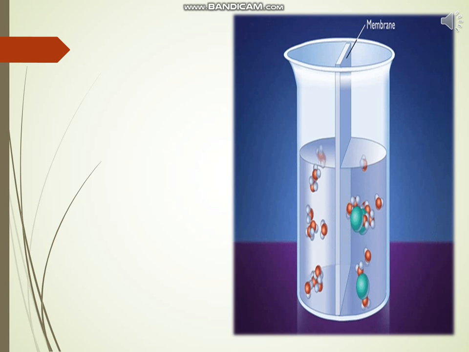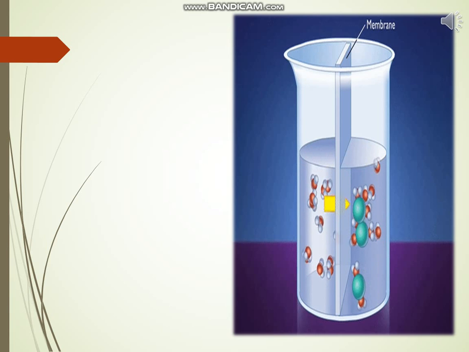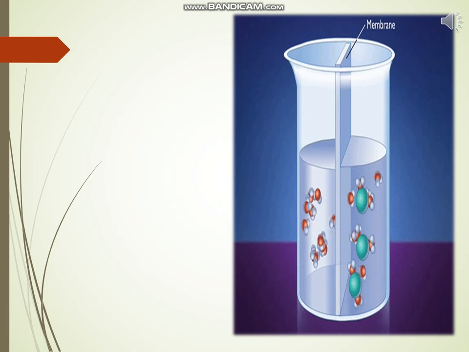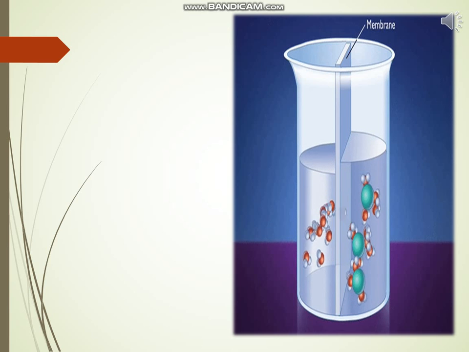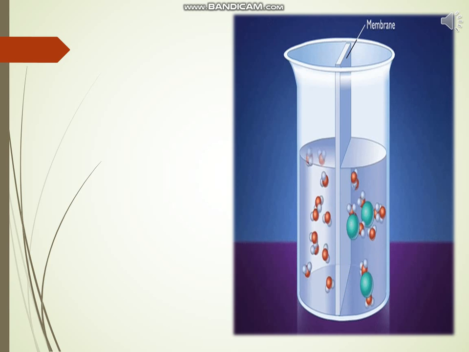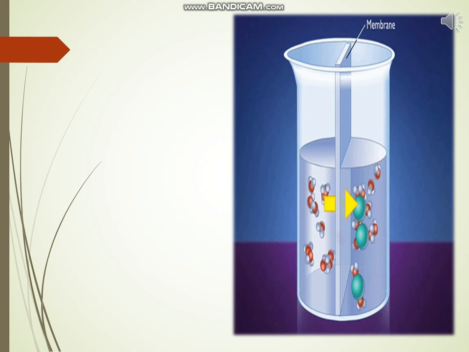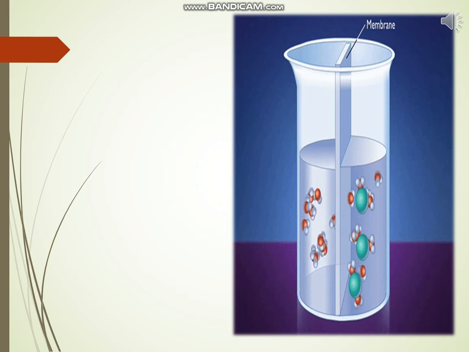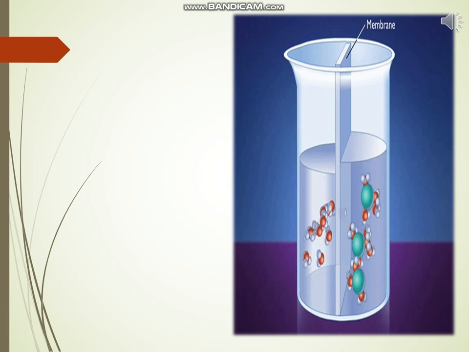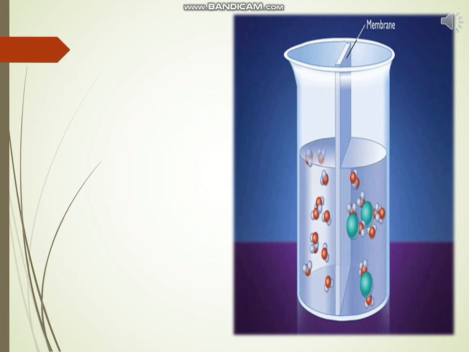Similarly, O2 enters the cell by the process of diffusion when the level of concentration of O2 inside the cell decreases. Thus, diffusion plays an important role in gaseous exchange between the cell as well as the cell and its external environment.